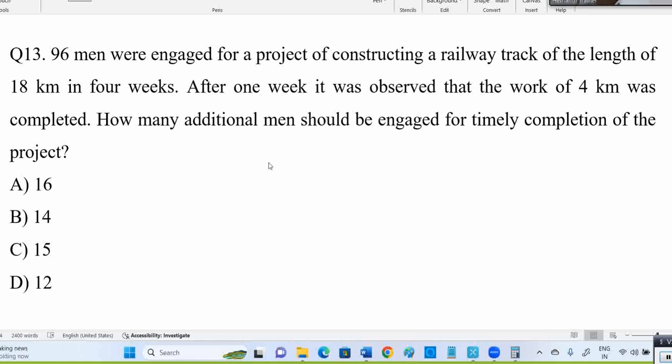See, maybe when you take some contract also to construct a road or bridge or some buildings and all, you taken a work, right? So you thought 96 men can complete that 18 kilometers tracking in 4 weeks. This is your estimation. But reality, after you enter into work, it may be taking more time also.